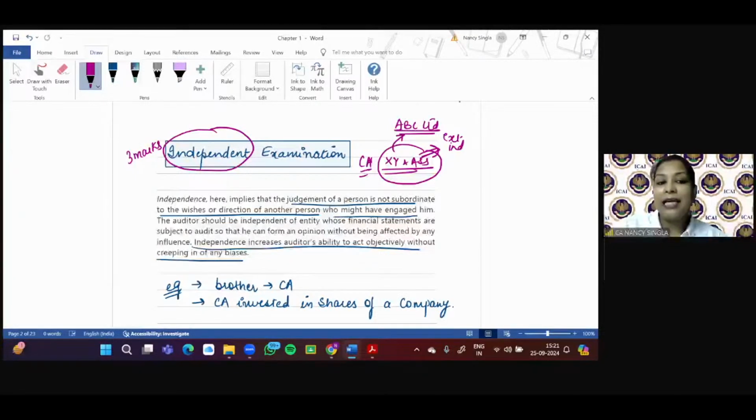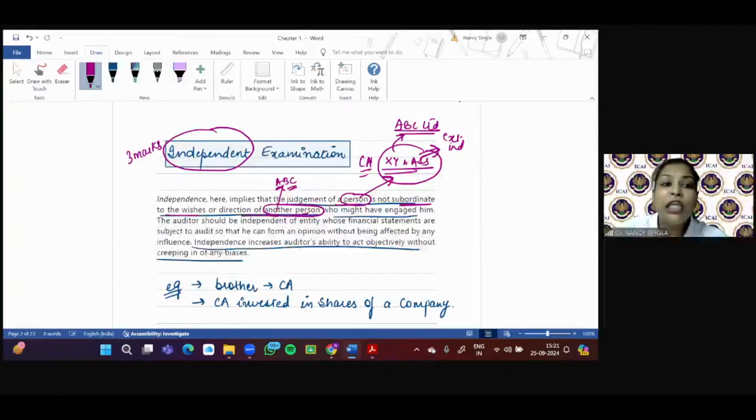So it means the judgment of a person is not subordinate to, not influenced by the wishes or directions of another person. So the judgment of a person here in our case is what? The auditor, which is XY and Associates, is not subordinate to the wishes or directions of another person. What is another person here? ABC Limited. Who might have engaged him?